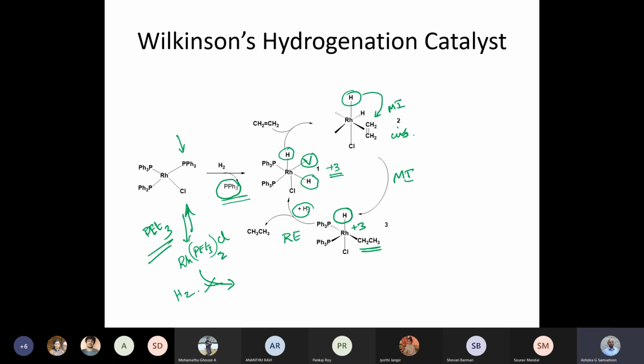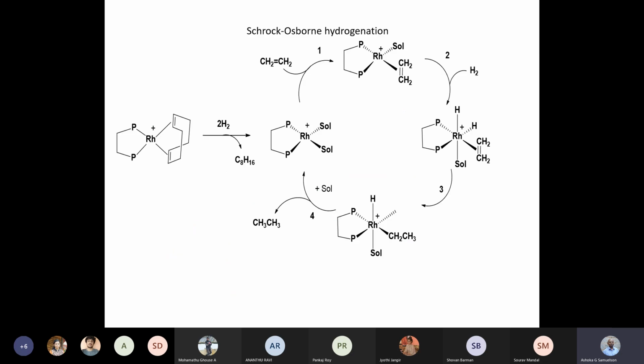Now, right after this Wilkinson's discovery, Schrock and Osborn studied a rhodium cationic complex. This cationic complex with cyclooctadiene, this is cyclooctadiene, turns out to be a very good catalyst, much more active than the Wilkinson's catalyst.